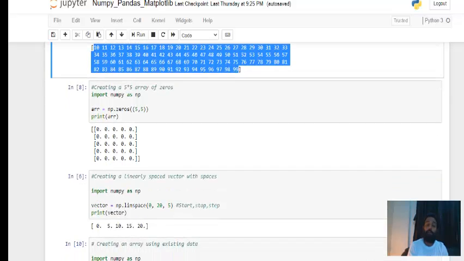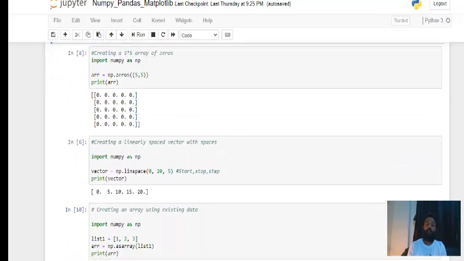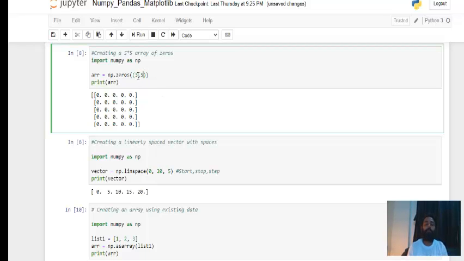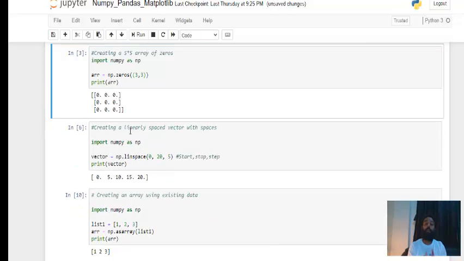Next is creating a 5 into 5 matrix that contains only 0. Again there is a function called zeros, and you just pass the dimension into that zeros function and it will create an array. Here it has created a 5 into 5 array. Let me make it 3 into 3. Now you can see it created a 3 into 3 array. These are the important functions. That's why I told you there's not much theory in it. The only thing is you have to practice it. Just understand the function, what arguments are being passed to it, and keep on executing. That will boost your confidence.